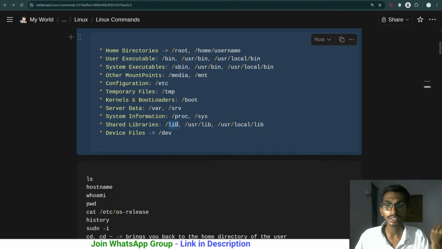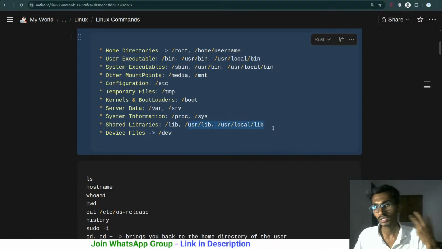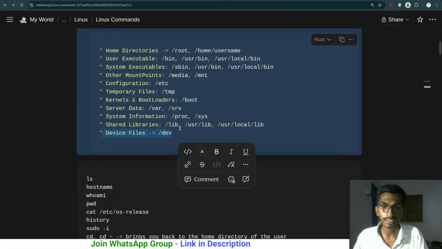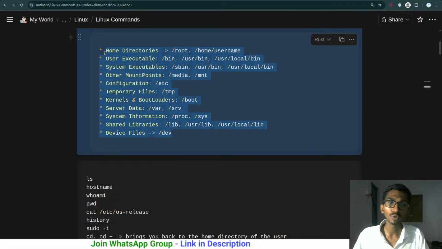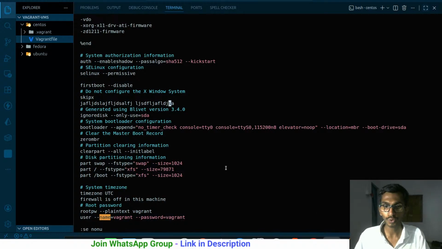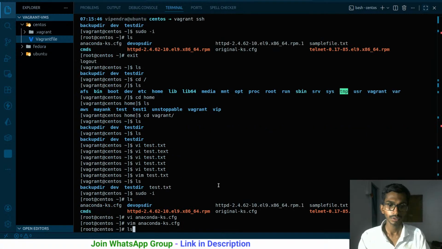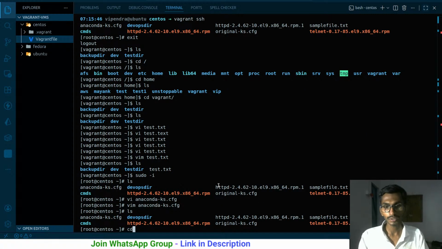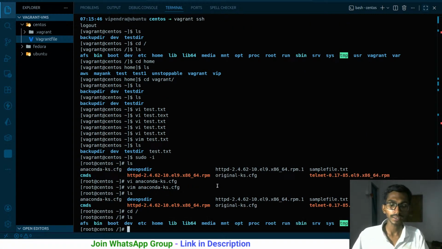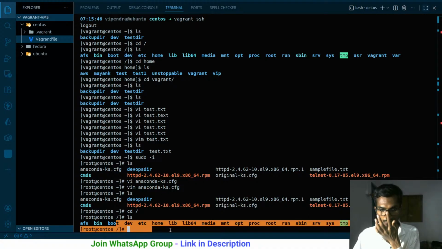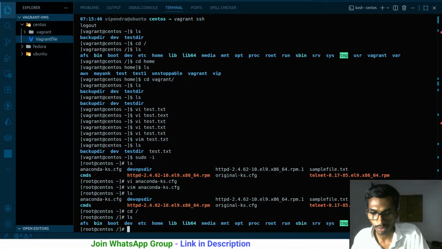Shared libraries, there is lib, ignore this, they probably belong to Mac or Windows. And all the device files are going to be stored inside dev. There can be many more, but these are just normal directories. So let me exit, undo everything, save, leave it. If I go to the root directory right now and run ls, over here you are going to get these directories. These are the directories that I was just talking about. So this is how it goes on.